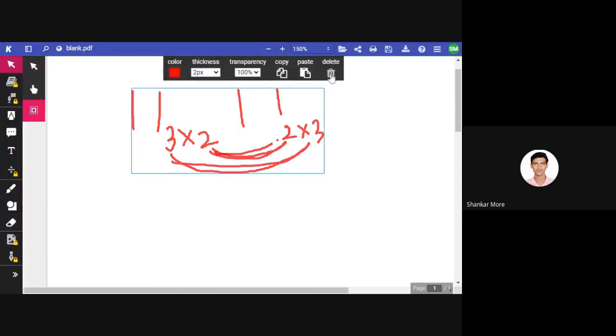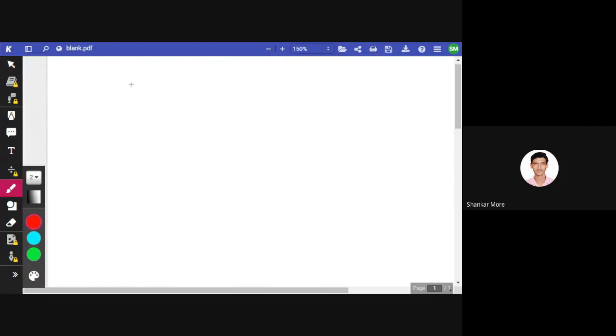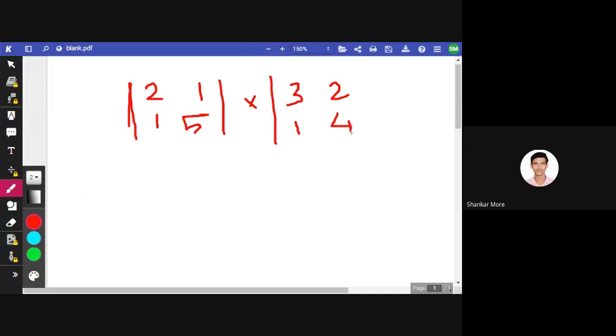Okay, so we'll take any random matrix. First of all, let us take a 2 into 2 matrix: 2 1 1 5, and the second matrix is 3 2 1 4. Okay, so see, first of all, first row, first column.